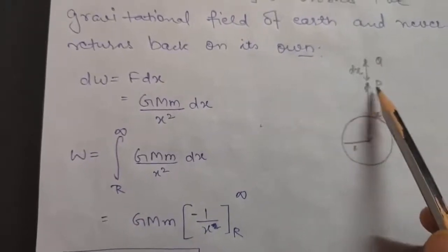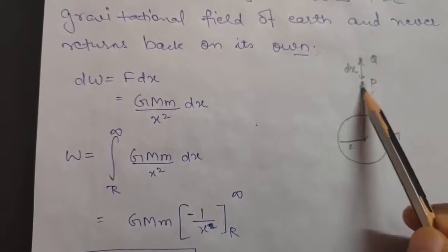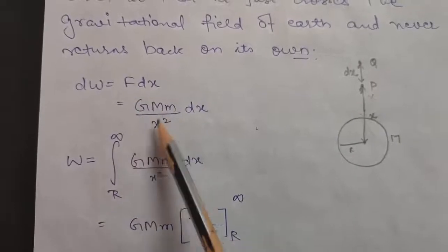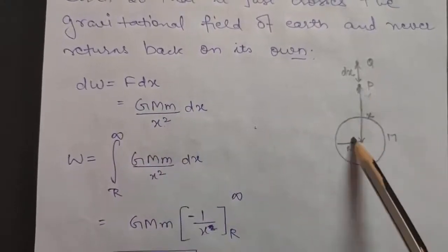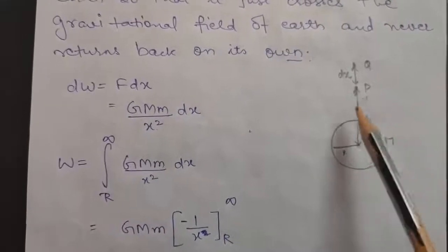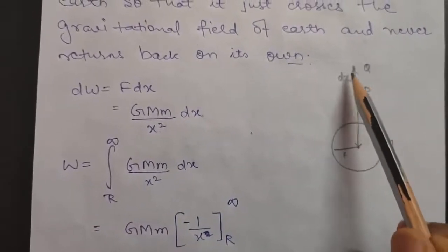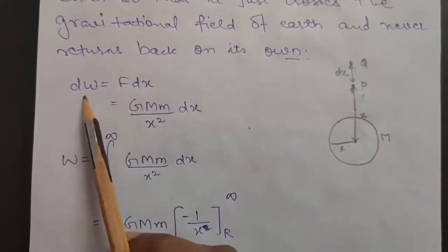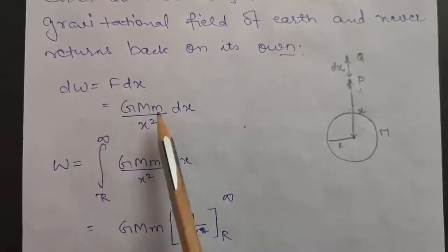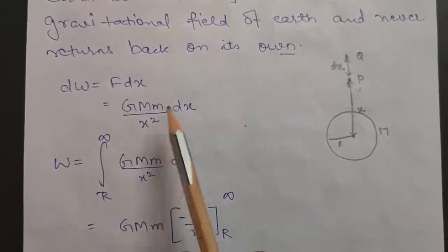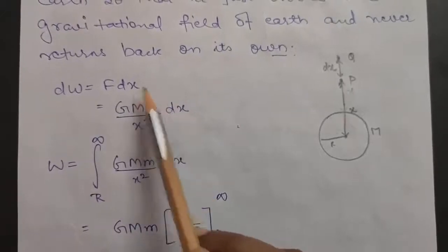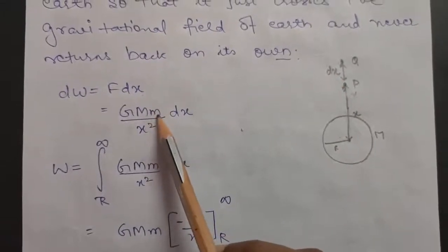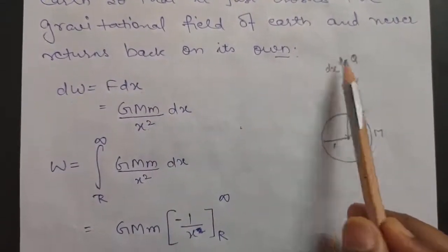Now when your body is at point P, it will experience some gravitational force of attraction between earth and it. So that force F will be equal to GMm upon x square, because the distance is x. For that body to go from P to Q, some work will be done. As you know, work done is force into displacement. That small work done will be F dx. F is GMm upon x square, and dx is the displacement from P to Q, and small m is the mass of that body which we are taking from P to Q, right?